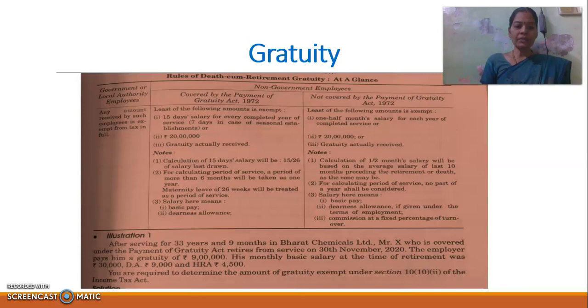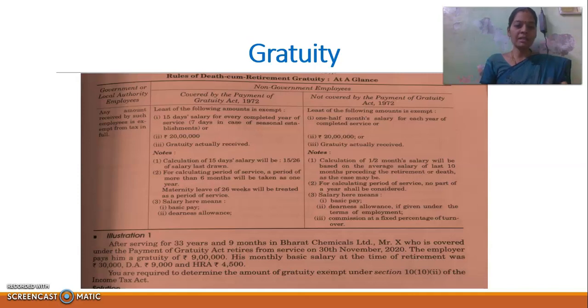So the least of the following is exempt. Under the Payment of Gratuity Act 1972 covered. First we have to take 15 days salary for every completed year of service. 15 days means 15 by 26, that is, we have to consider 4 days as Sunday holidays. Then 15 by 26 into total completed years of service and then salary.